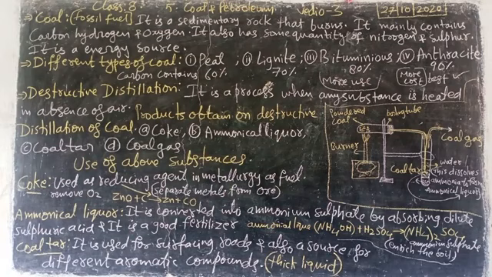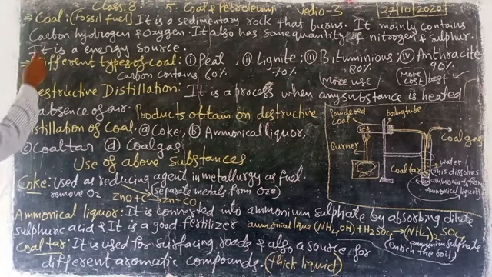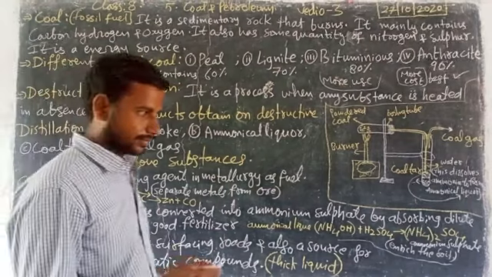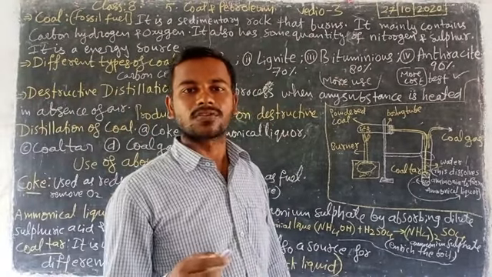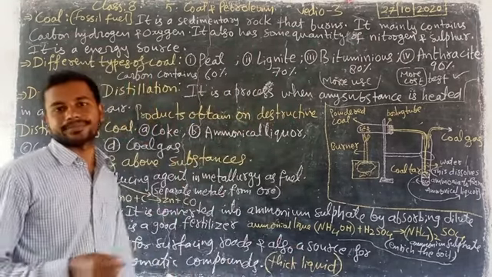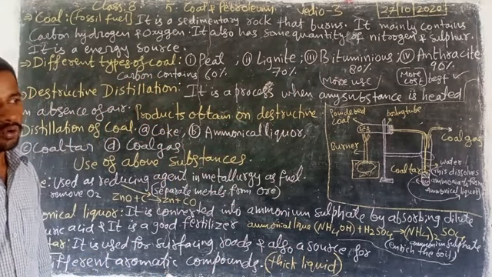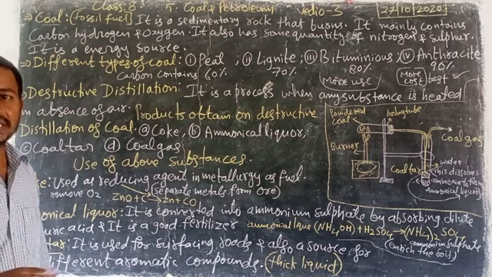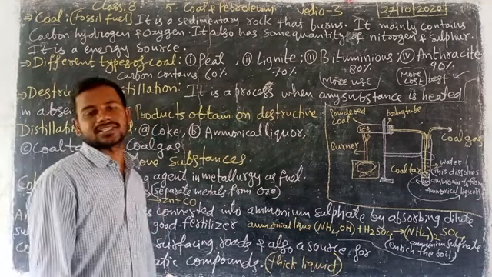Today, our concept is coal and petroleum. This is already the third video, and in it we are going to speak about coal. Coal, we know, is black in color. We use coal for burning purposes. When coal is burning, we say that coal is an energy source, because it produces heat and light.